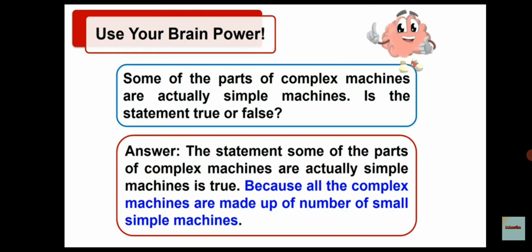Now one more question. Travelers' bags have wheels. Children, today whatever we are discussing all are related to our simple machine and complex machine. And which one we are discussing now, that questions are there in your assignment. Therefore, now one question is there. Travelers' bags have wheels. Answer. Combination of wheel and axle is a simple machine.